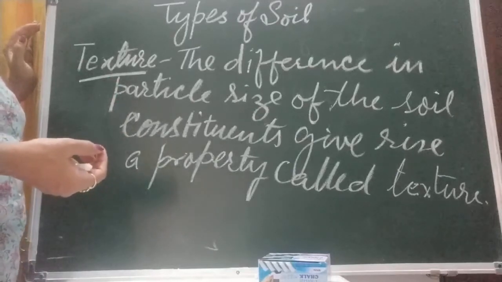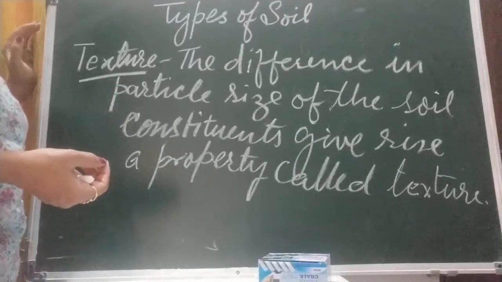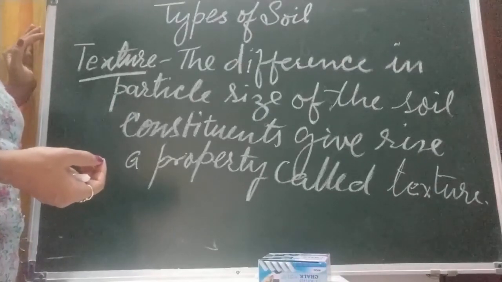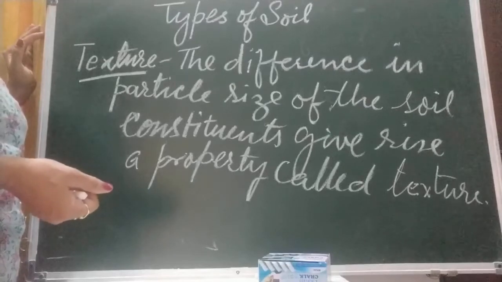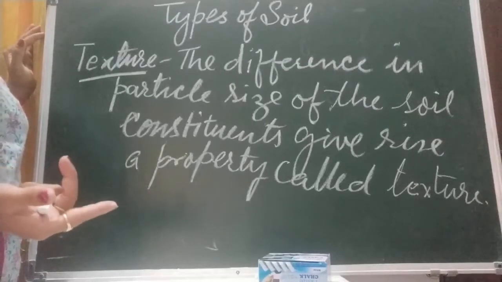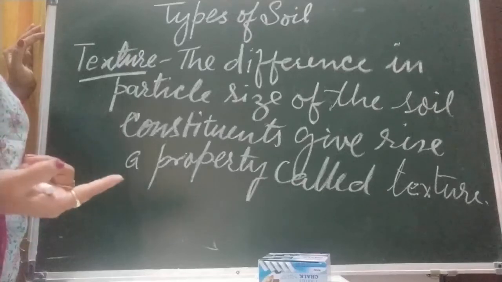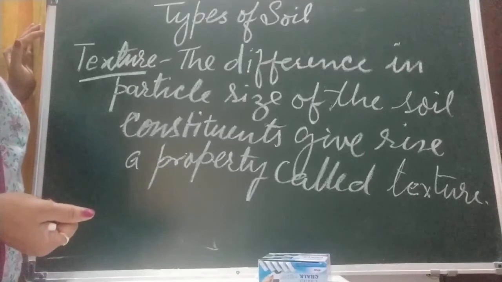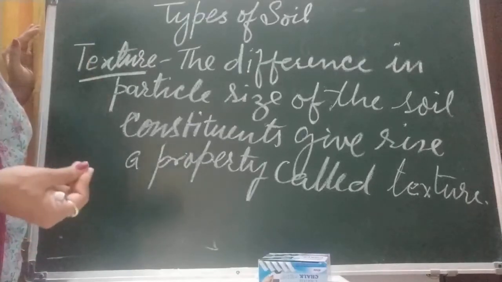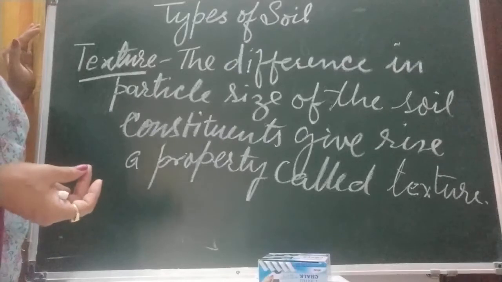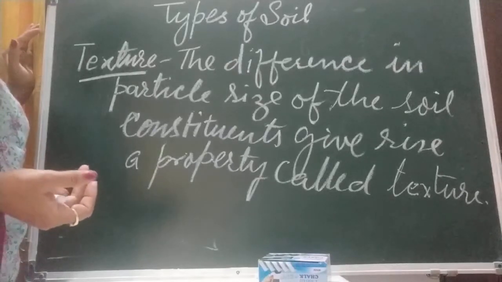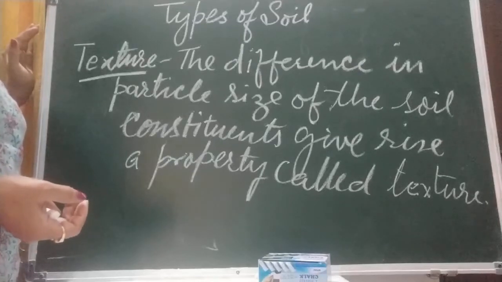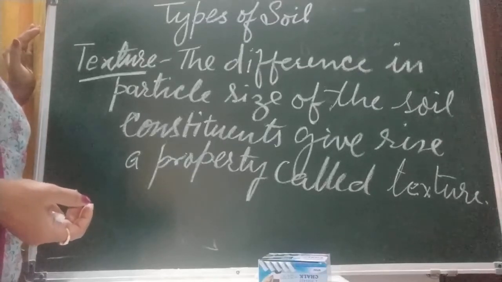If it is very gritty and pale brown, then what is it? Sandy. If it makes a shiny smooth coating on your finger and is grayish brown, then it is clay. It sticks to your finger and is shiny and grayish brown in color, so it is clay soil.